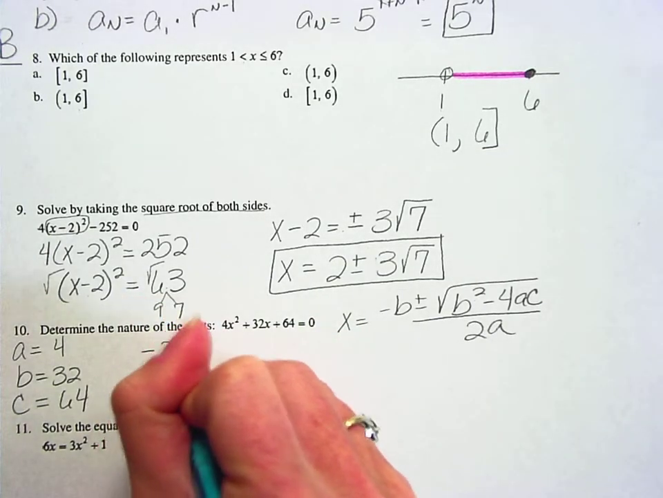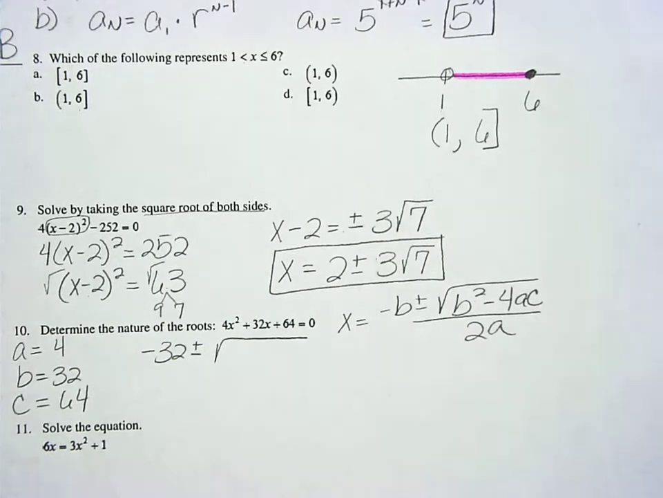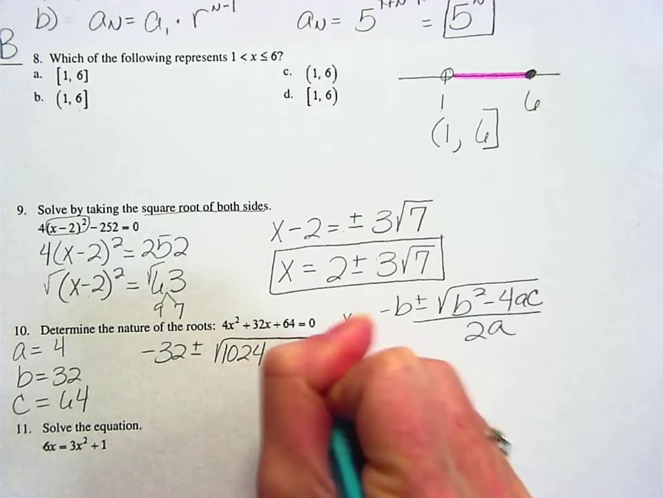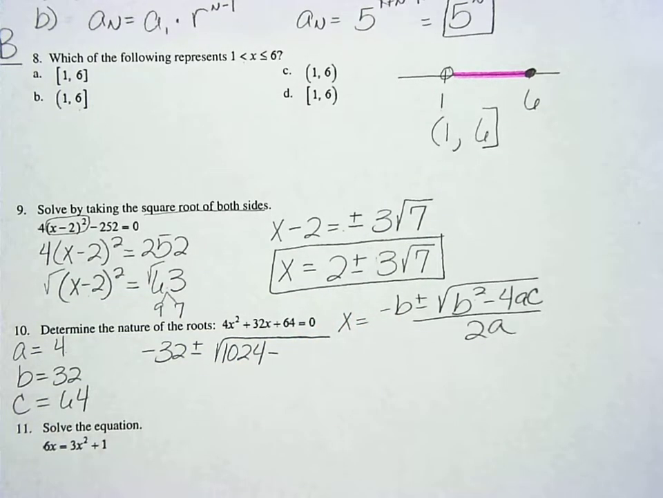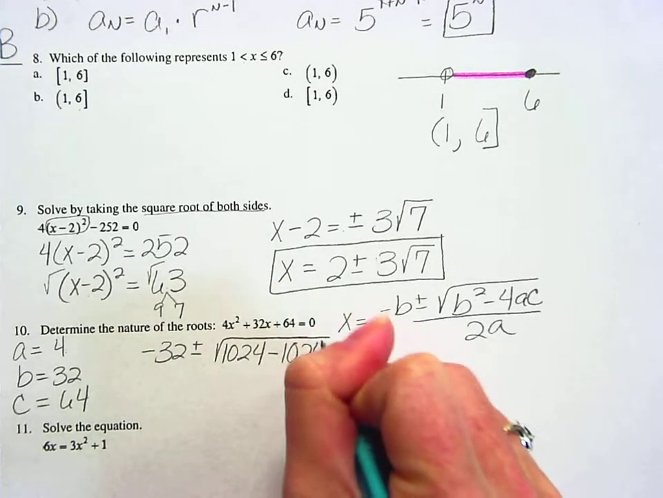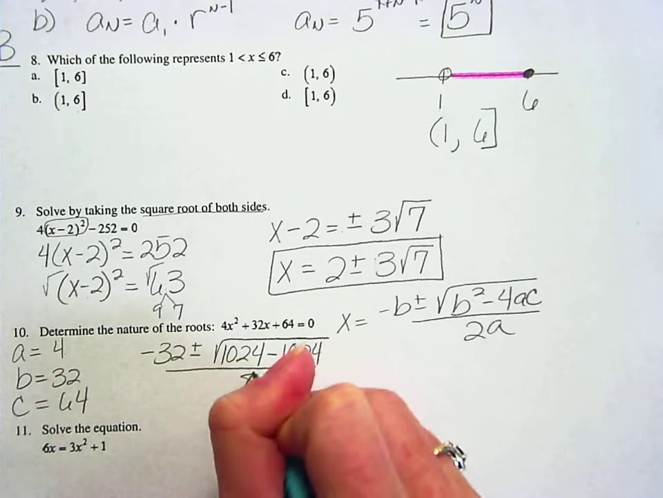So I'm going to have negative b plus or minus the square root of b squared. Let's find out what that is. 32 squared gives me 1024, and then minus 4 times AC. So 4 times 4 times 64, my calculator also gives me 1024. And then I'm going to divide all of that by 2 times a, so 2 times 4 gives me 8.